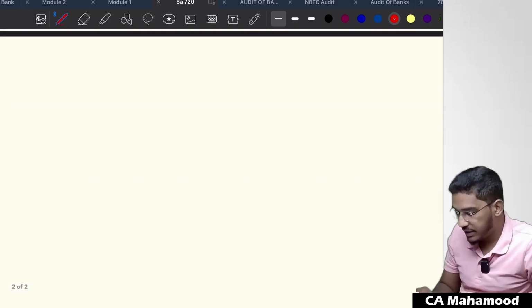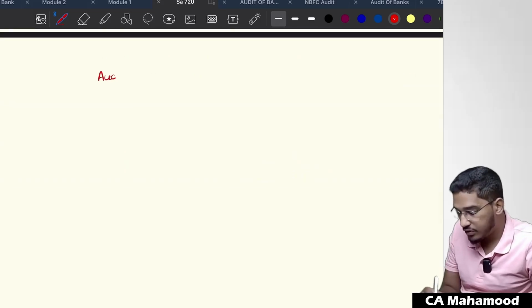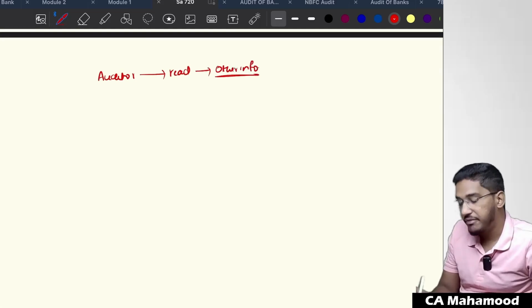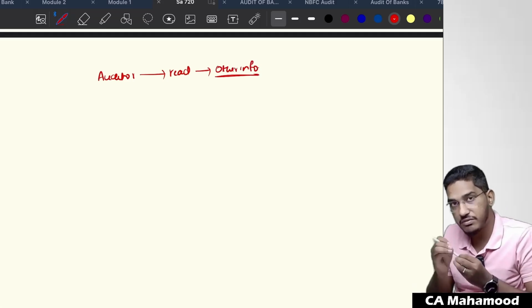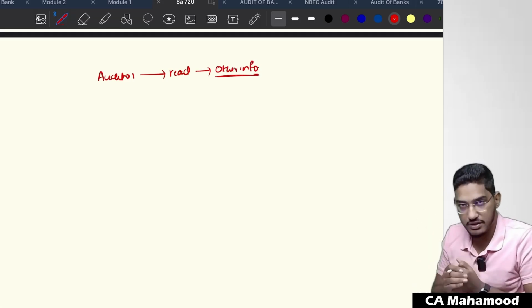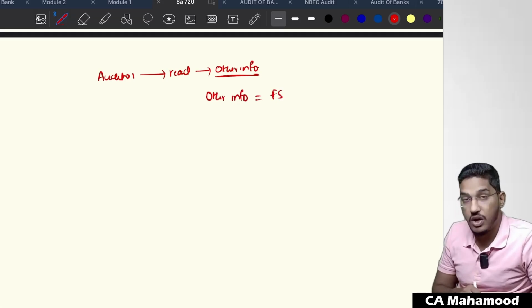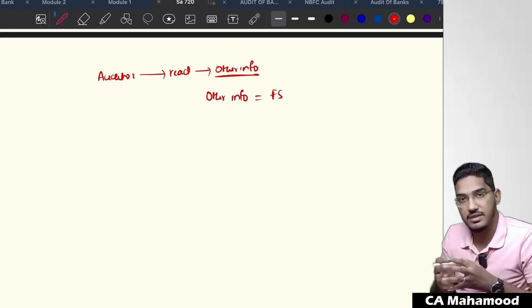So what is SA 720 telling? The auditor should read the other information, and if you find any information which has a relationship with the financial statements, you need to compare whether whatever has been stated in the annual report is matching with the financial statements, or there is any inconsistency.